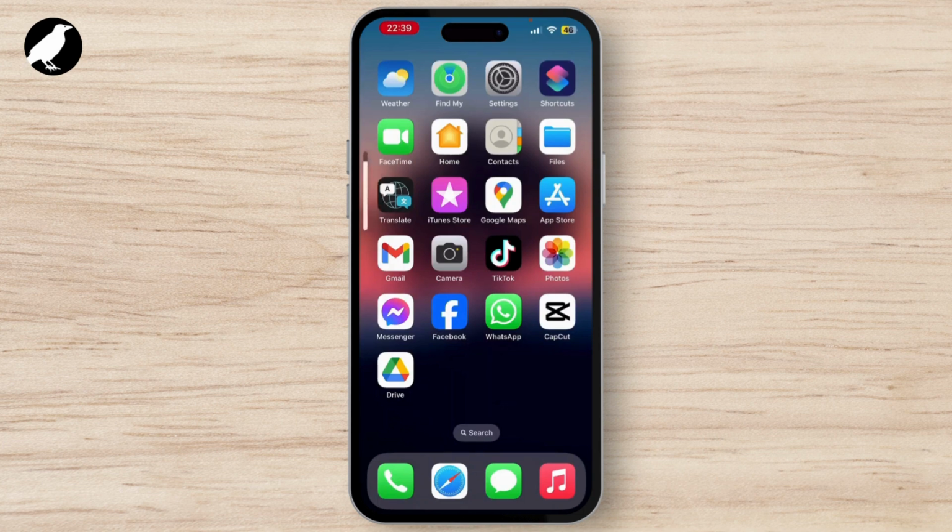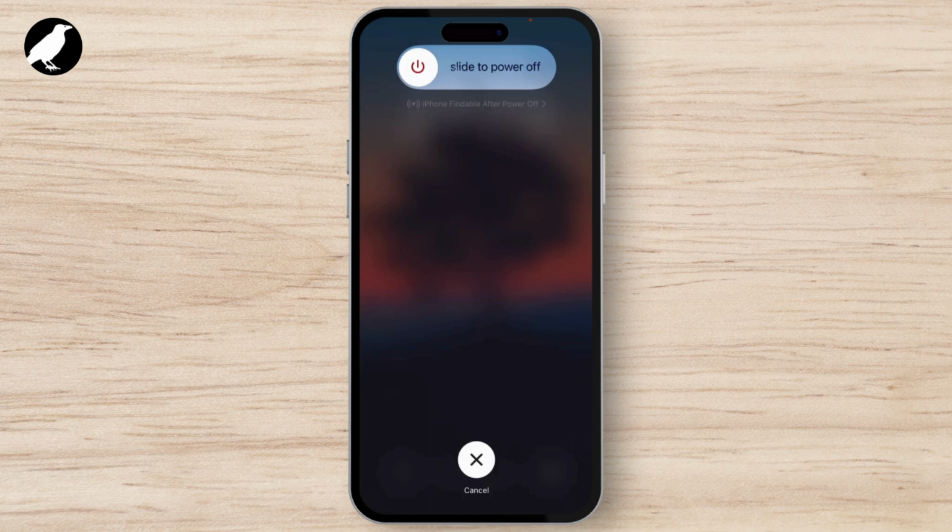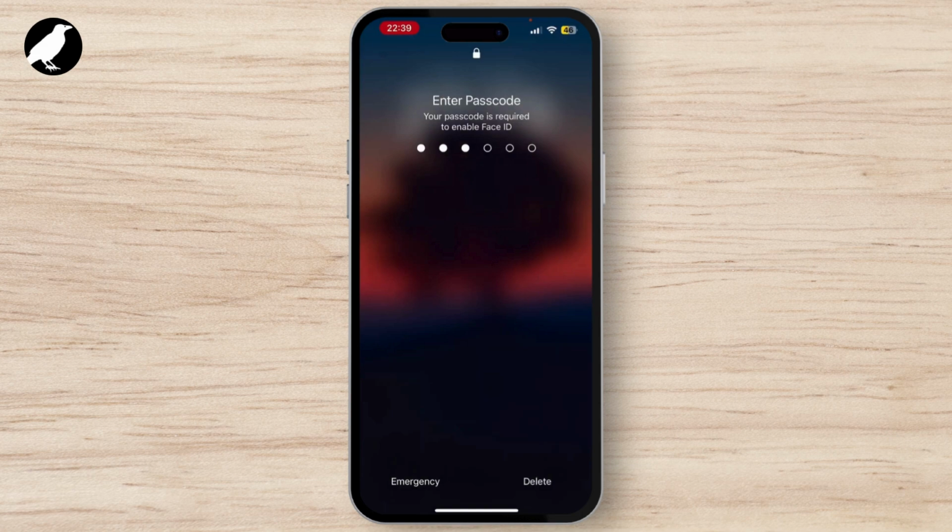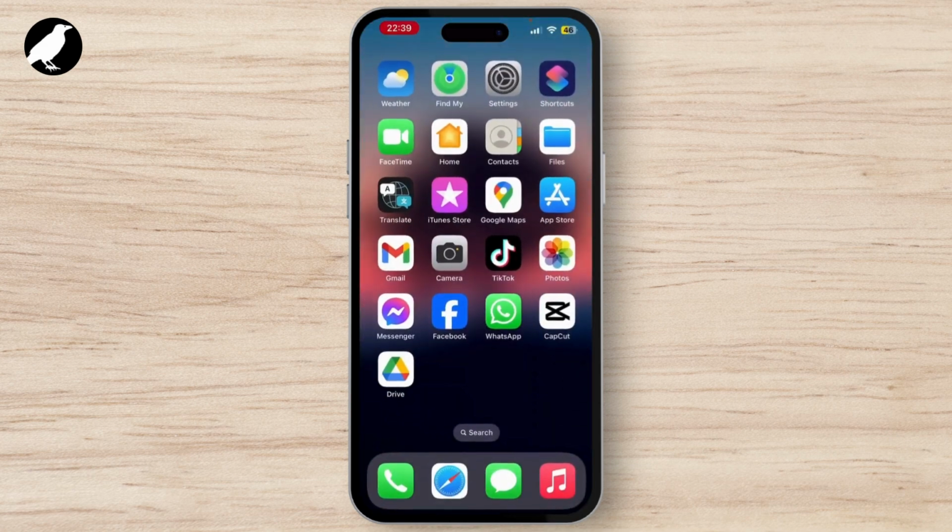To force restart, simply press and quickly release the volume up button and then volume down button and keep pressing the side button until you see black screen with Apple logo. When you see that, simply release it and your device will be restarted. Once it is restarted, your issue will be solved. In this very easy step, you can easily fix black screen appear on iPhone.